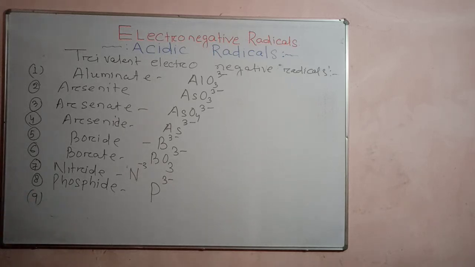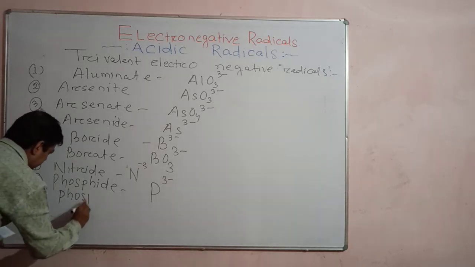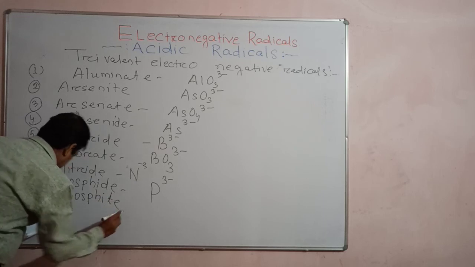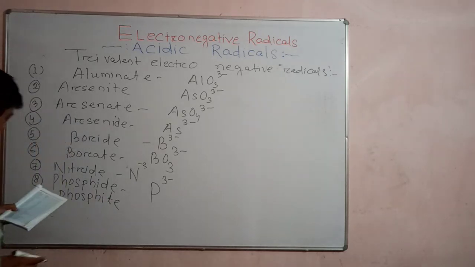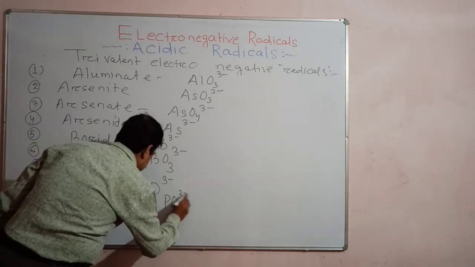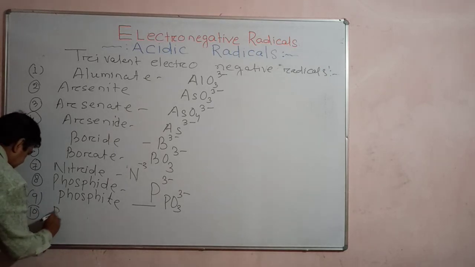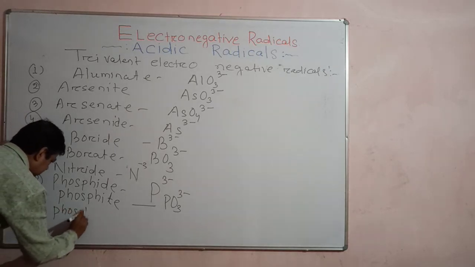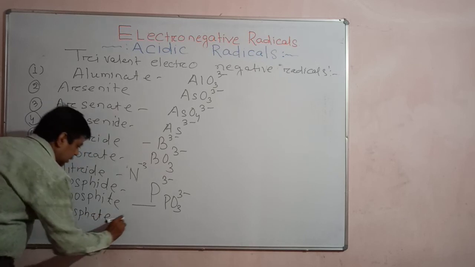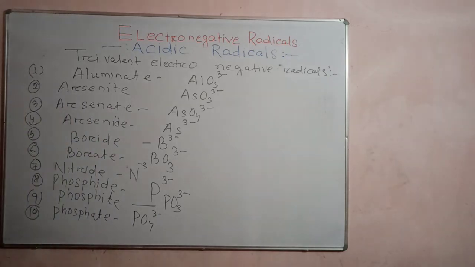And another one is phosphite. After phosphite, PHITE, and its formula is PO3 3 minus. PO3 3 minus. Right. Then after phosphite, write down phosphate. Phosphate. PO4 3 minus. PO4 3 minus. These are examples of trivalent electronegative radicals.